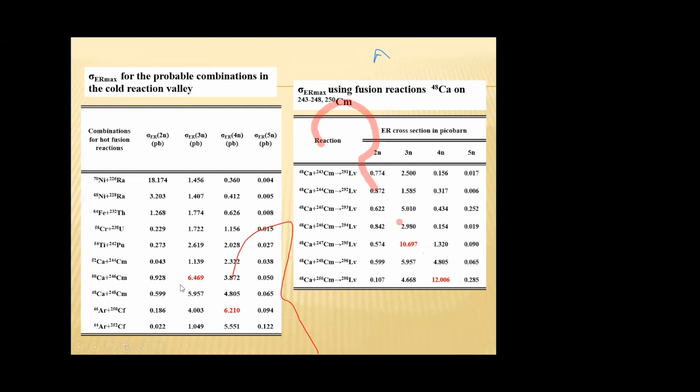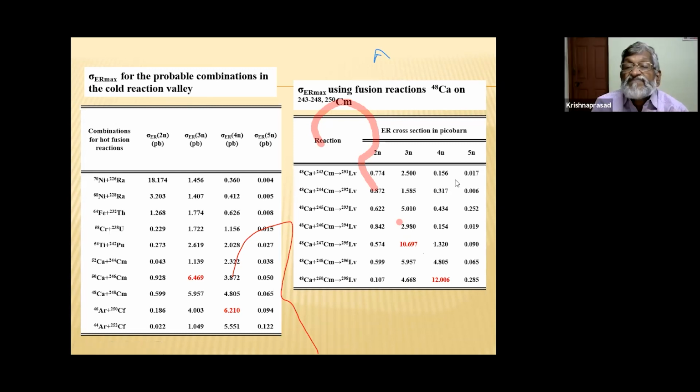From the table, we can see that 48 calcium induced reaction have maximum evaporation residue probability in 3N channel, and 46 argon induced reaction has maximum evaporation residue cross-section in 4N channel.